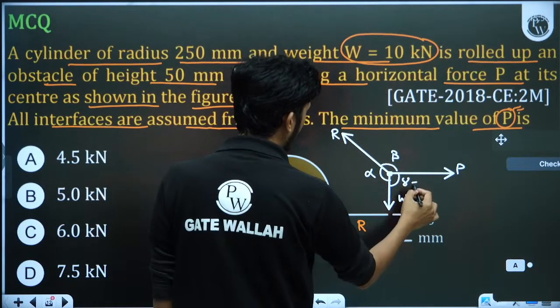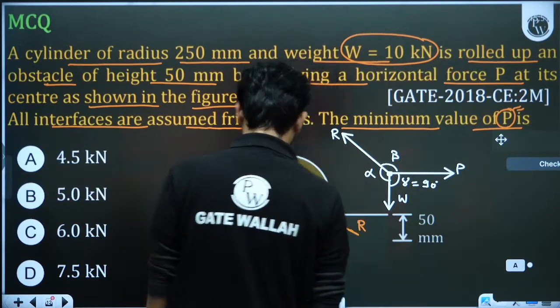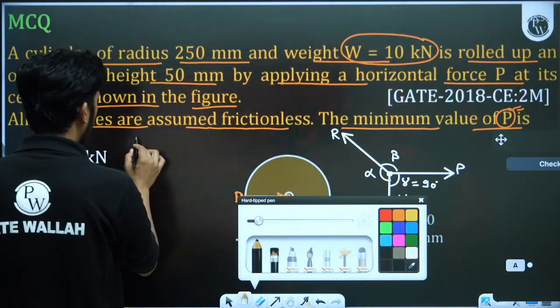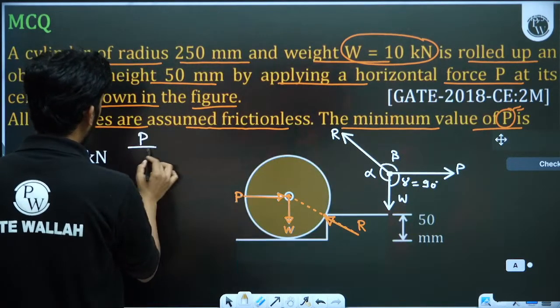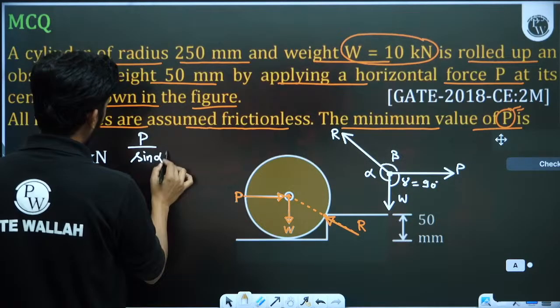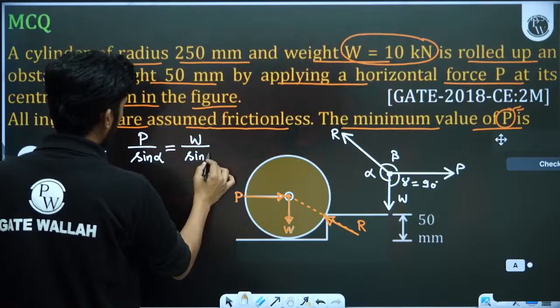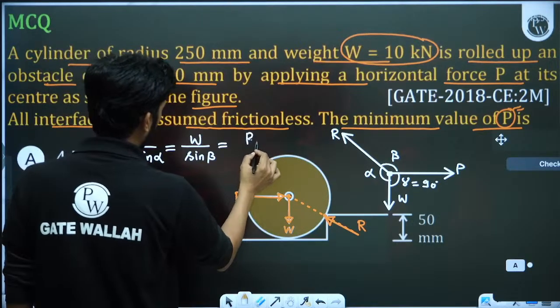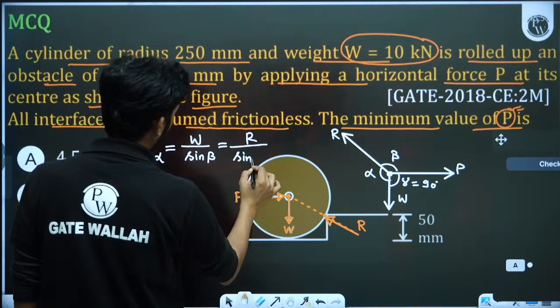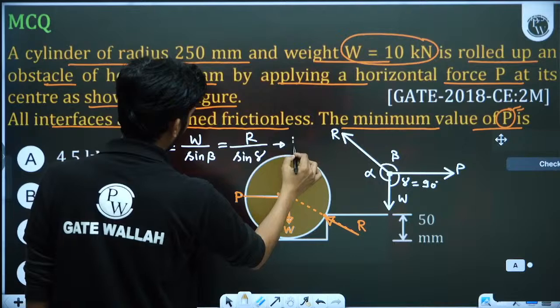Gamma here is 90 degrees, we can clearly see. So we can say that P upon sine alpha is equal to W upon sine beta is equal to R upon sine gamma. Gamma we know is 90 degrees. This is Lamy's theorem.